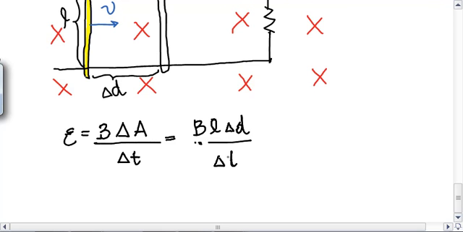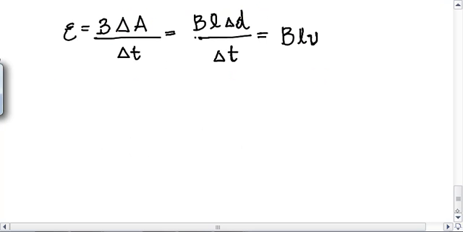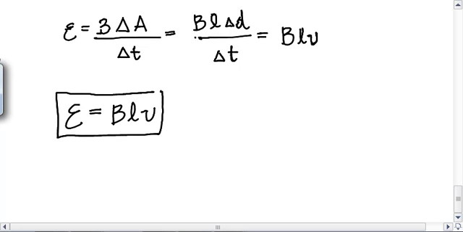It's the velocity of that bar. So that would be what? BLV? We call that the motional EMF. The EMF is equal to BLV. Motional EMF.